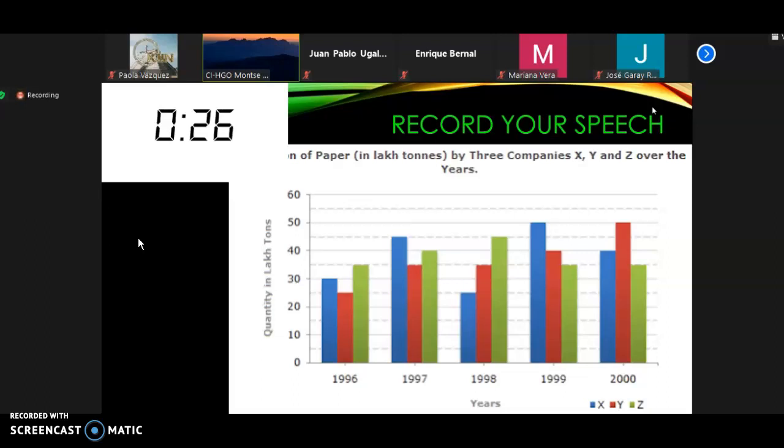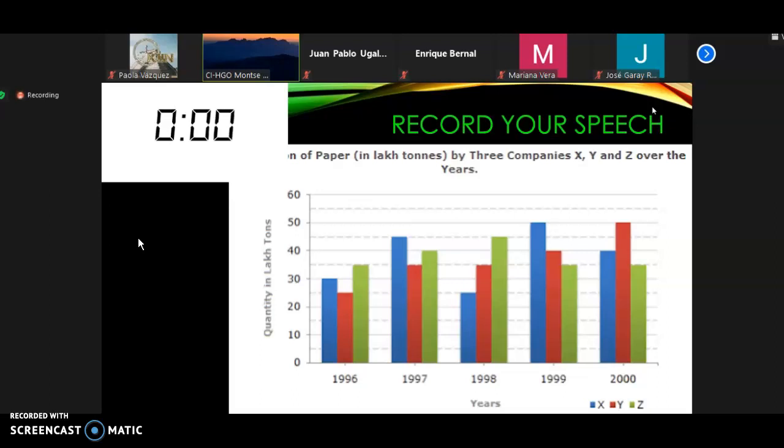2000, the company increased steadily its amount of production. So by the end of this year 2000, they start being the market leader. So that's amazing because they apply a great strategy. And the other companies stay almost the same.